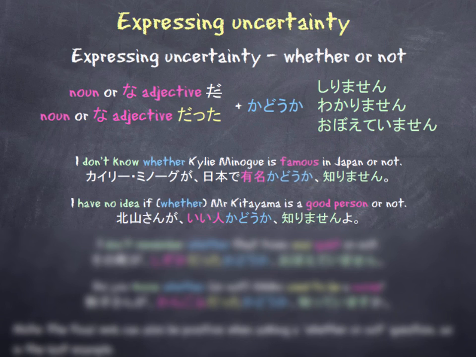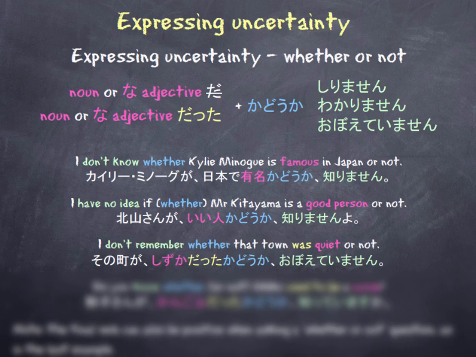In our next example, I have no idea if Mr. Kitayama is a good person or not. Kitayama-san ga ii hito ka dou ka shirimasen yo. So in this case, we have a noun, which is ii hito, and we've attached it to kadoka, whether or not they are a good person.